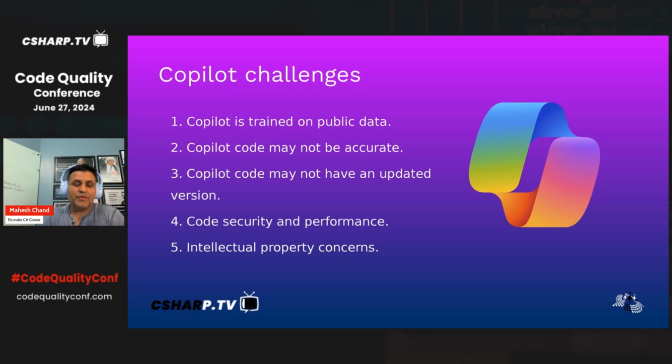Plus, if you're working on an older project, let's say an existing project that was written in .NET 5 and C# 10, I'm just giving an example, you have to make sure that the generated code is also .NET 5 and C# 10, because if you generate code in .NET 8, it may break something in your existing code. So that's really your decision. If you are leading a team or you are an architect of a project, that's where you have to set up guidelines, specific instructions you want to give to Copilot, so the code it generates matches your existing project.